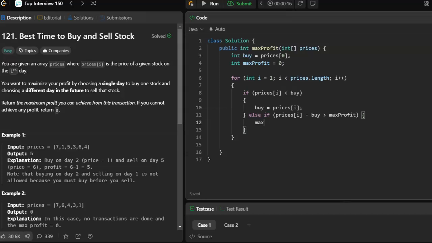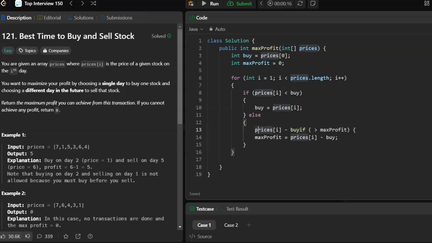Max profit equals, you know what, I don't like this. Prices, so we're doing that calculation twice. Let's do this instead. We'll only do it once. Else, all right, so we'll do this calculation.